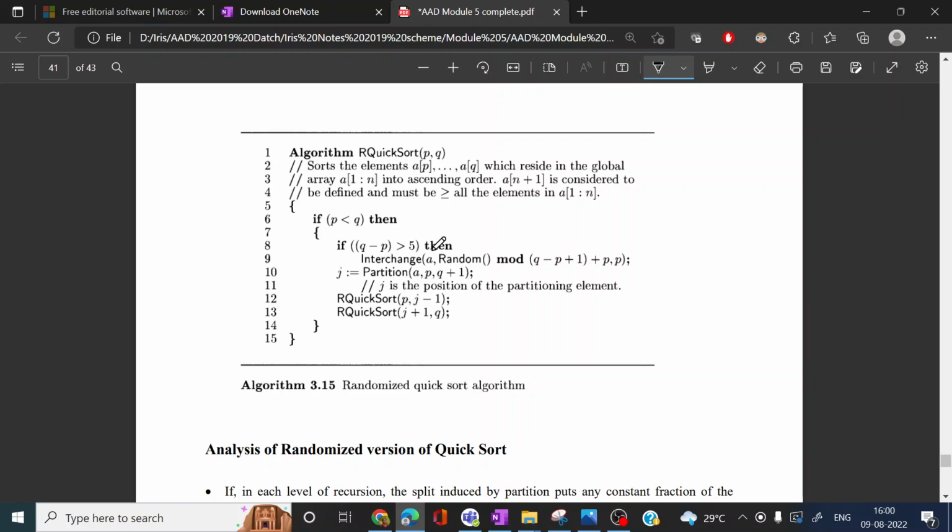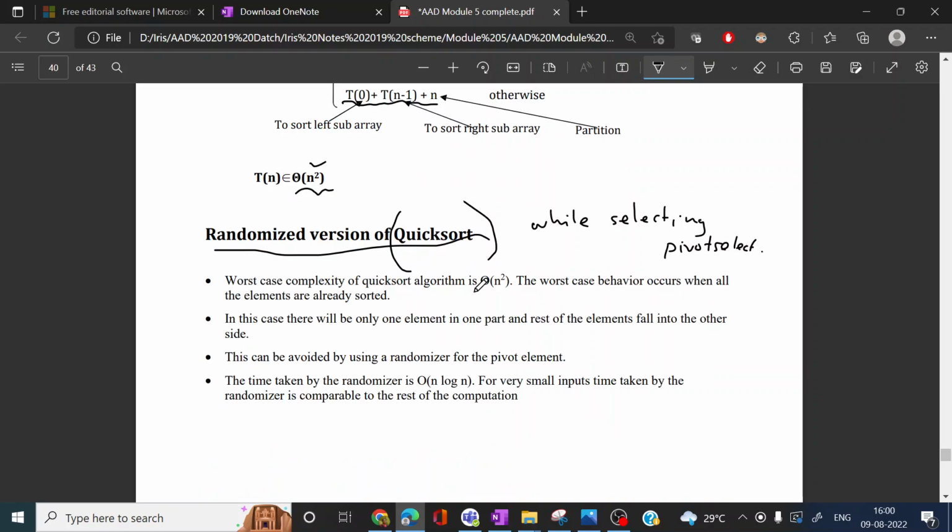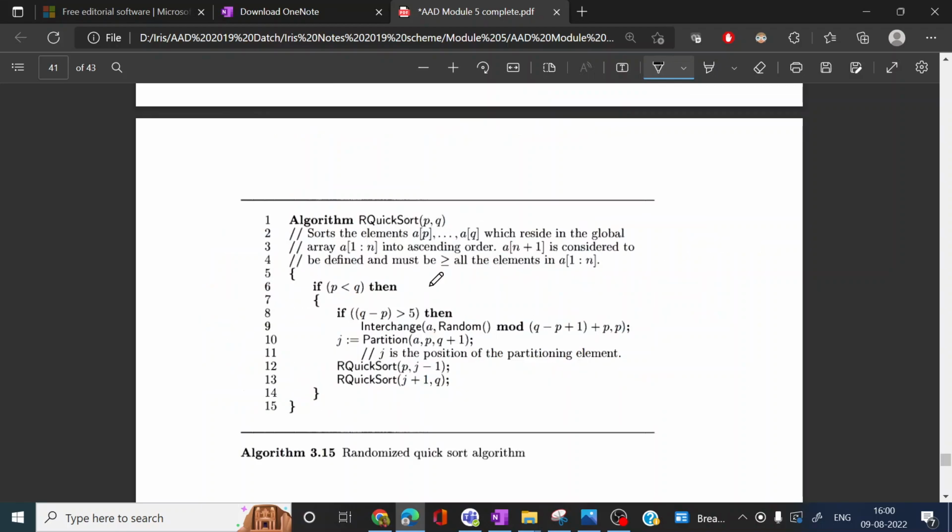The worst case complexity of quicksort is big O of n square. The worst case behavior occurs when all the elements are already sorted. In this case, there will be only one element in one part and the rest of the elements fall into the other side. This can be avoided by a randomizer for the pivot element. The time taken by the randomizer is big O of n log n. For very small inputs, the time taken by the randomizer is comparable to the rest of the computation. So if we use the randomized version, the time complexity becomes n log n. So this is the randomized version of quicksort.